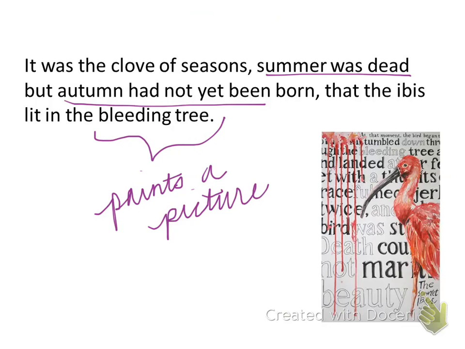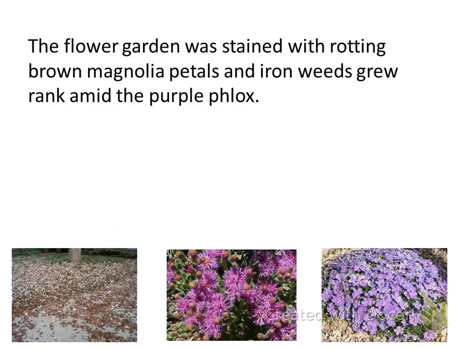Also, in our very next sentence, we have the flower garden was stained with rotting brown magnolia petals, and ironweeds grew rank amid the purple phlox. Some very descriptive writing right there. For example, the flower garden was stained. Stained is a really interesting word choice there.